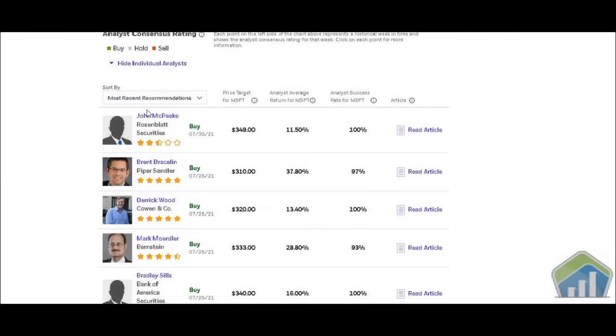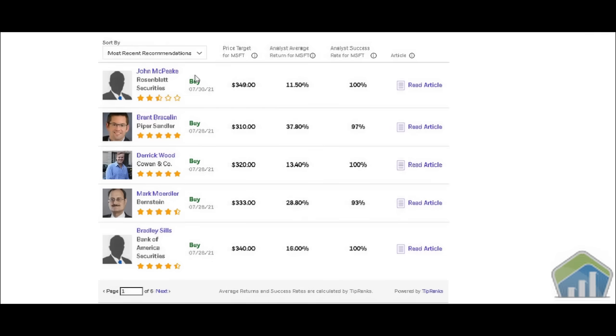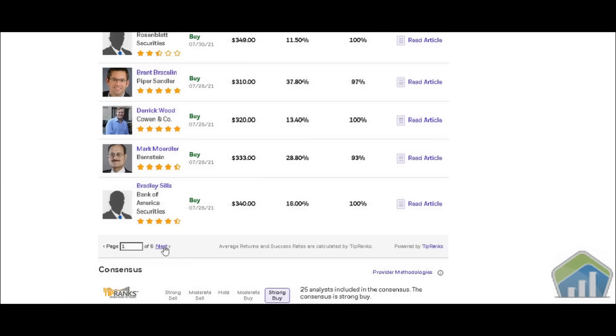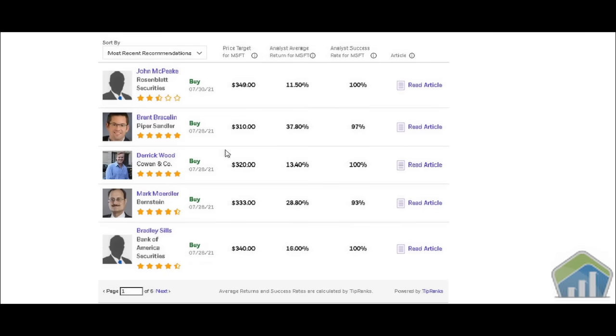As we scroll down, we have all the different stock analysts from the different firms that are telling you, hey, this is a buy, from July 30th down here to July 28th, and we have 6 different pages. We're not going to go through all of them, and they're giving you the different price targets, right? So everybody has a different price target: 349, 310, 320, 333, 340. So everybody believes it's going to be going up in value. And then we have analyst average return on Microsoft, and this is their different return rates when it comes to Microsoft, and then success rates, right, when it comes to them.